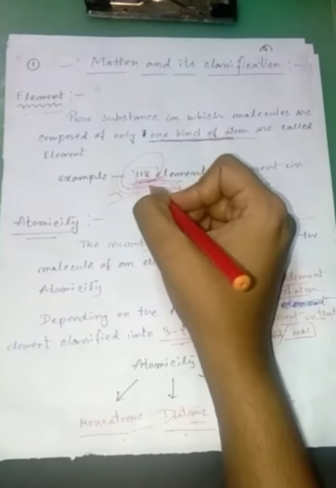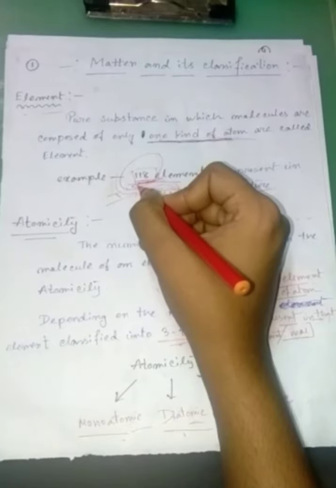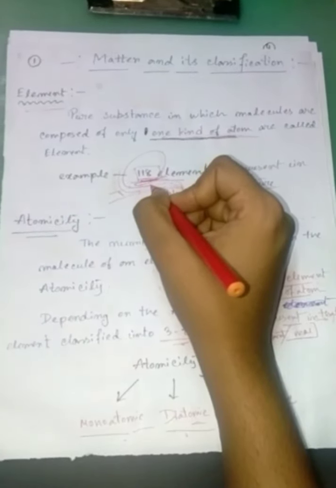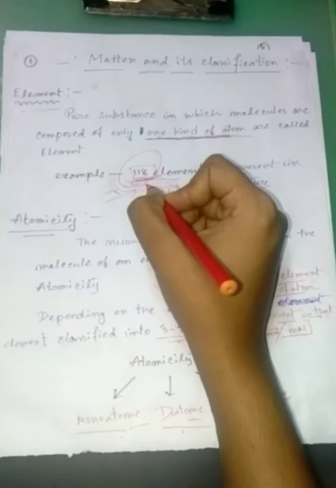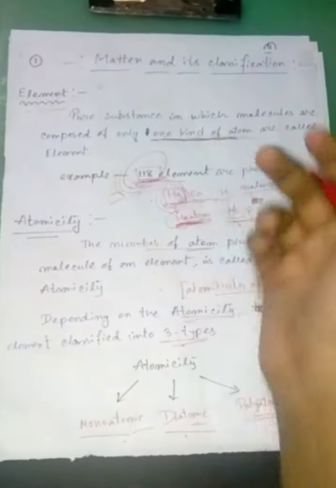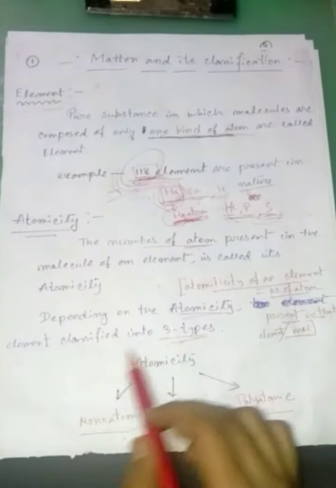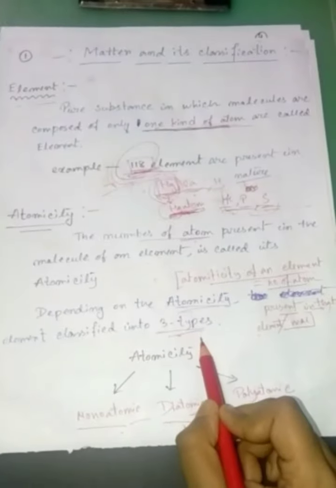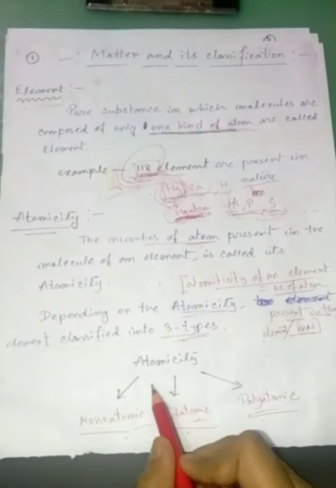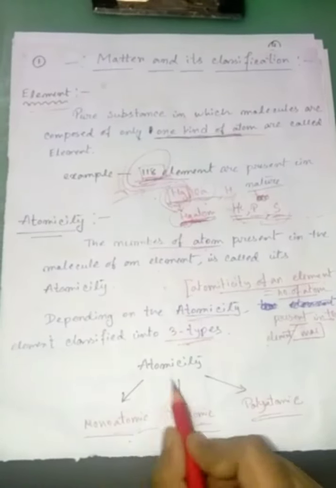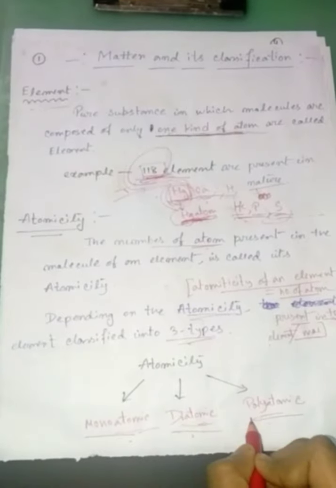Previously we saw that in our nature total 118 elements are present. So it is not expected that all elements have the same atomicity. So for this reason, depending on the atomicity, the elements are classified into three types: first one is monoatomic, second is diatomic, and the third one is polyatomic.